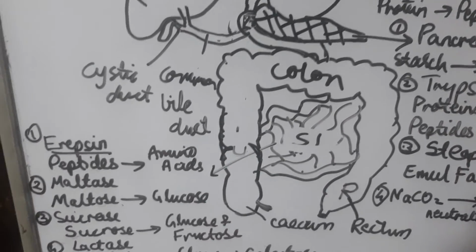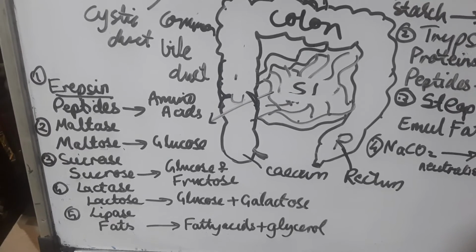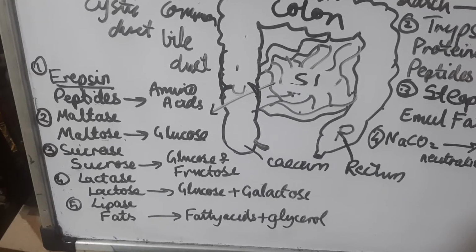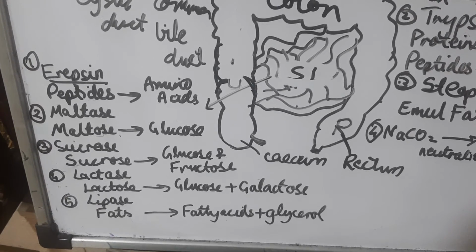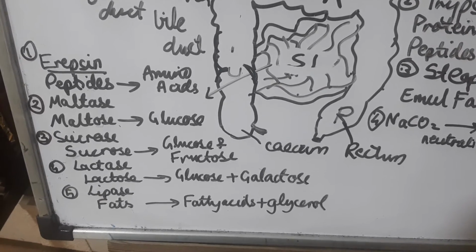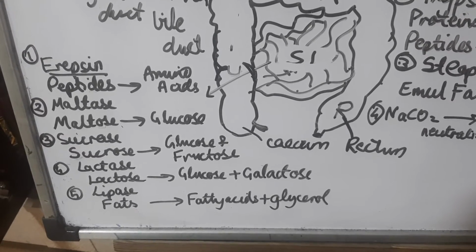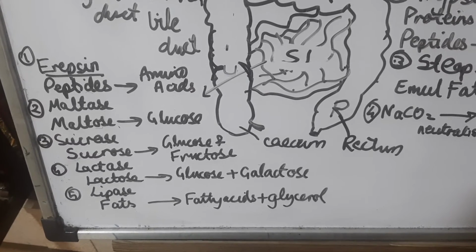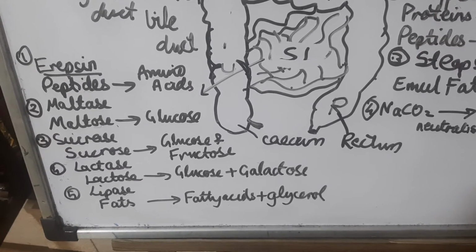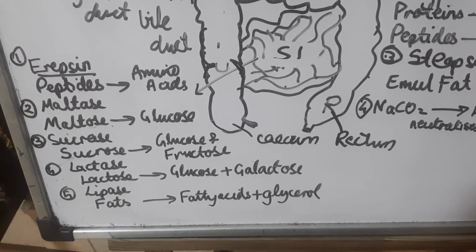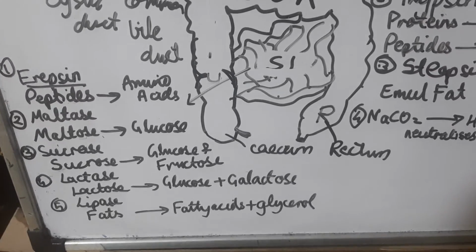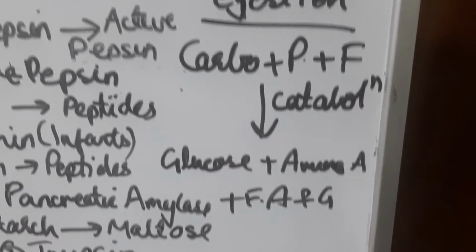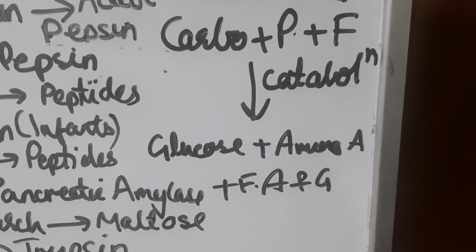Then we have the major process of digestion again in the small intestine with the help of the enzymes. Erepsin converts peptides to amino acids, maltase acts on maltose to convert it to glucose, sucrose is converted to glucose and fructose by sucrase enzyme, lactose is converted to glucose and galactose by lactase enzyme, and lipase converts fats to fatty acids and glycerol. So you all understood that the final products of digestion are glucose, amino acids, fatty acids and glycerol.